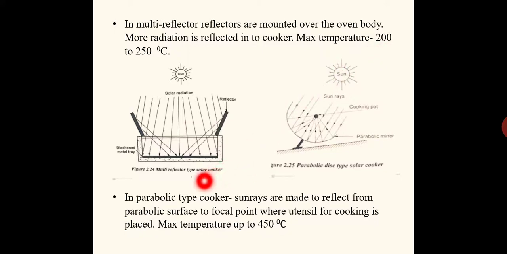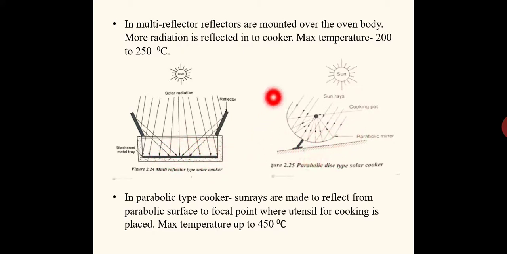If you want to go for more temperature, around 450 degrees Celsius, then we will be using parabolic disc type solar collectors. I have already explained that concentrating type solar collectors will have much better performance than the flat plate collectors. Here also it is flat plate collector only. The bottommost portion will have the receiver or the absorber plate, that is only a metallic plate, black coated. So that plate is absorbing. Over this plate we will be placing the cooking utensils.